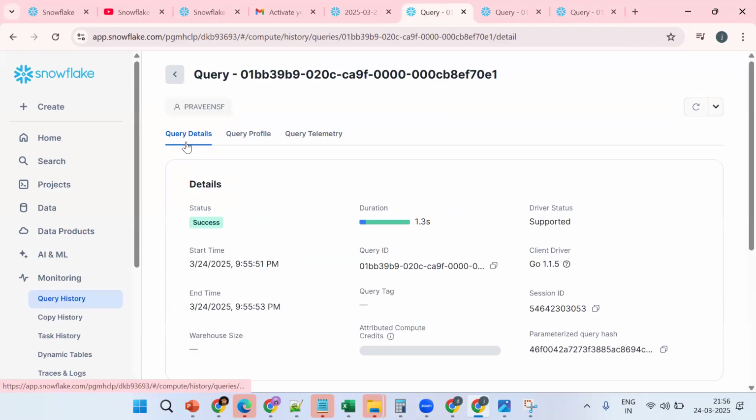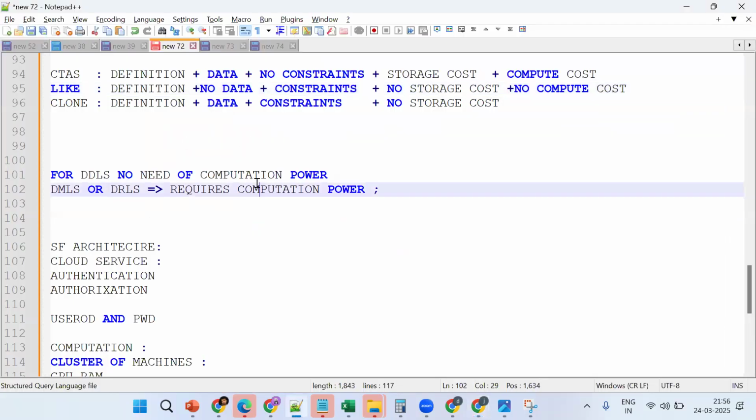Now tell me, does it require it or not? Not required. I'll explain the background process. Is this clear so far? This doesn't require it. Now tell me the conclusion. Clone doesn't require compute cost. I'll explain the process, then you will be able to understand the functionality. CTAS requires computation power. Clone doesn't require compute cost.